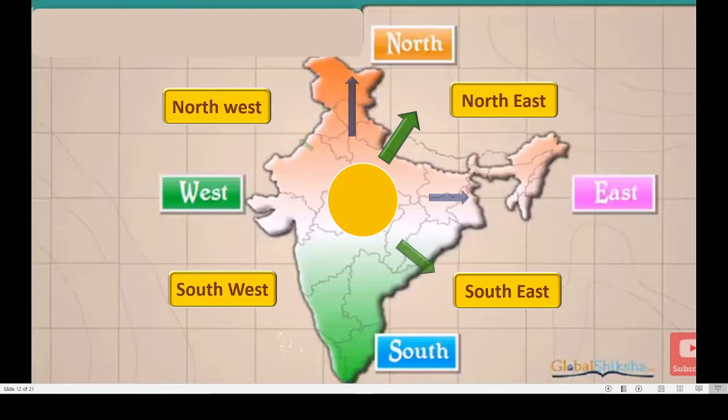This is southeast. Bay of Bengal is at southeast. And here we can see Arabian Sea. Maharashtra is to the southwest, we can say. Exactly, Gujarat is to the west of our India. Got this, students?